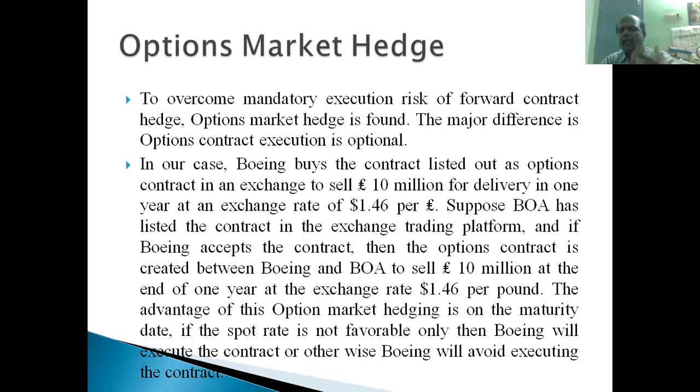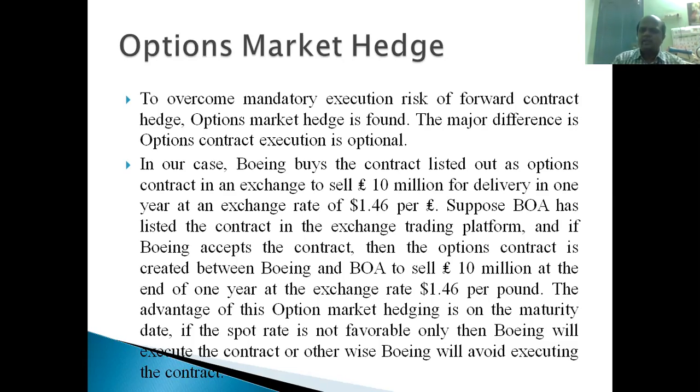They listed that 10 million pounds are to be sold, to be delivered at the exchange rate of $1.46 per pound, right? Suppose Boeing sees this and is happy with it, because their prediction is $1.40 per pound. They predicted on 15th May 2021 that the exchange rate may become $1.40 per pound. So they will accept this contract, they will buy this contract: 10 million pounds to be sold at the rate of $1.46 per pound, right?